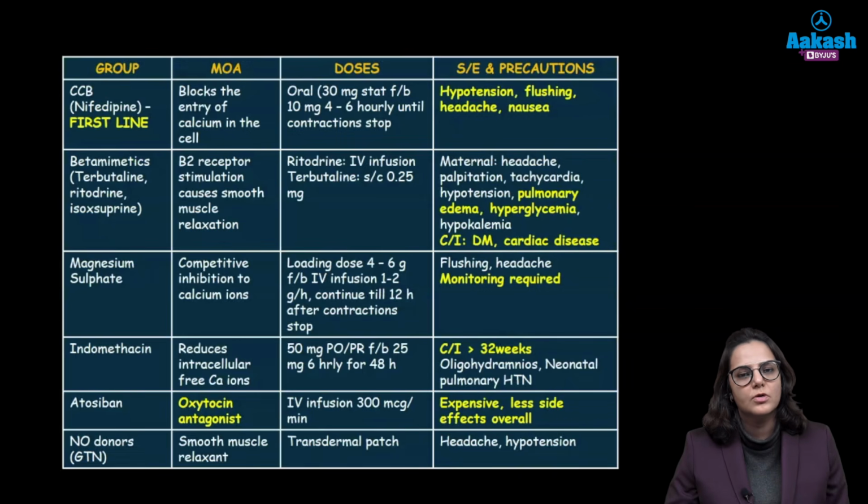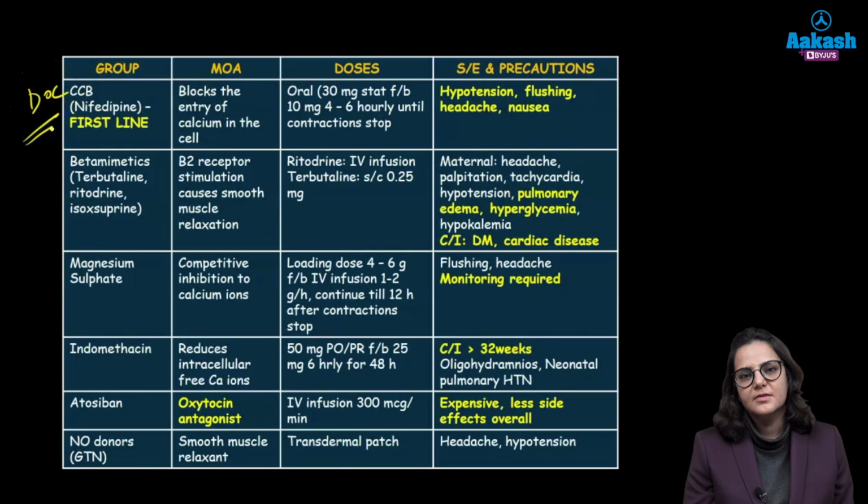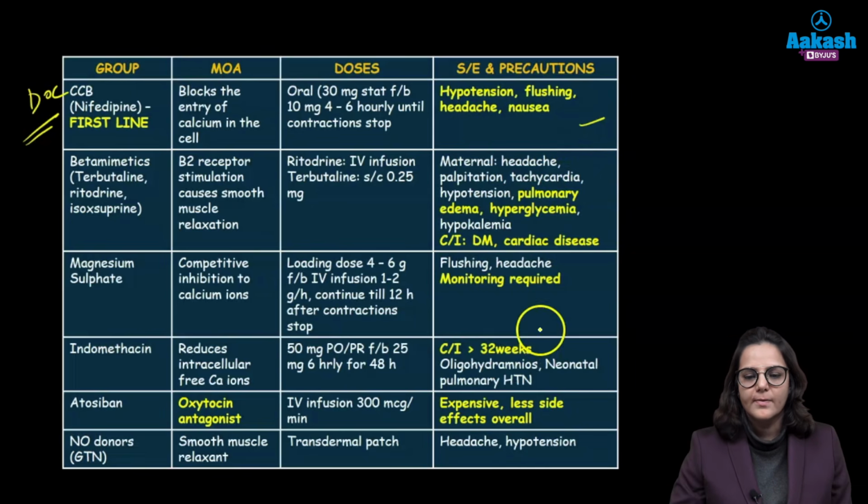So what are the tocolytics that are used? Calcium channel blocker is the first line and it is the drug of choice. There are certain side effects and precautions that we need to take. It can cause hypotension, flushing, headache and nausea. Okay. Coming to magnesium sulfate, it is a tocolytic as well as a neuroprotective, and again it can lead to headache. We also need to monitor for magnesium sulfate toxicity.